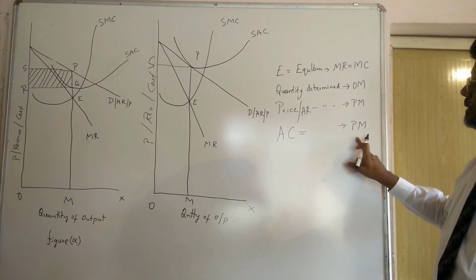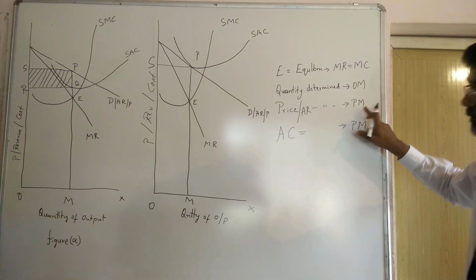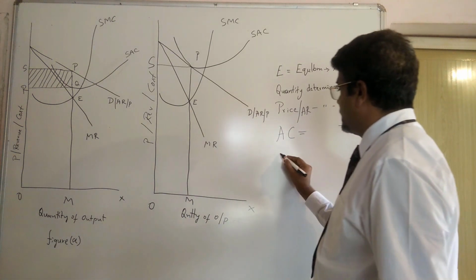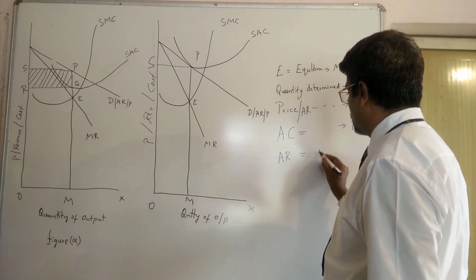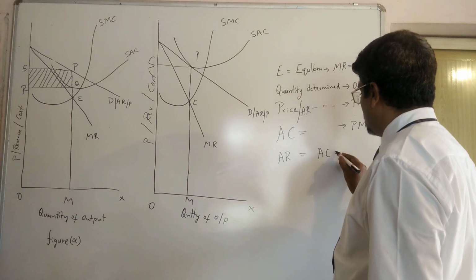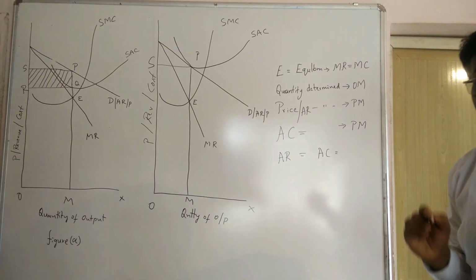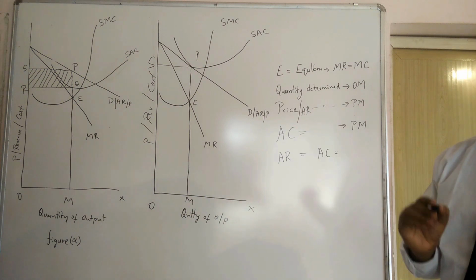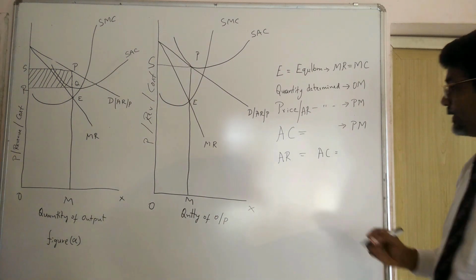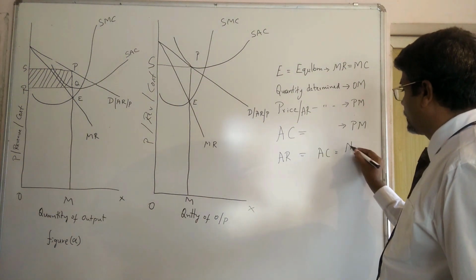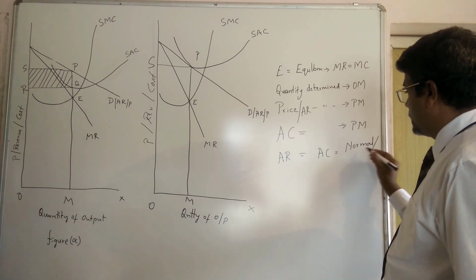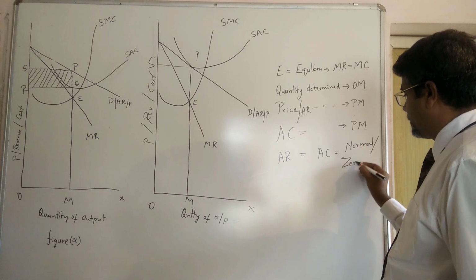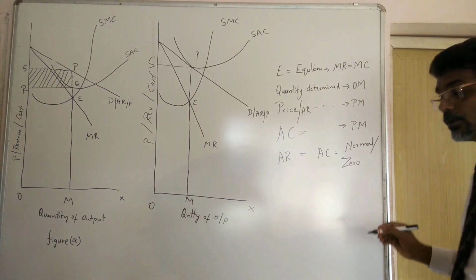AC is also PM, AR also PM. Then AR is equal to AC. Therefore, the monopolist here is getting only normal profit, or zero profit.